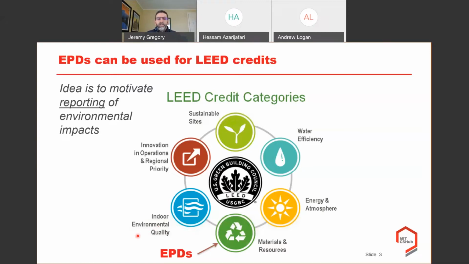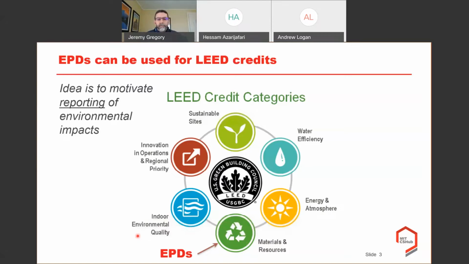That is, they wanted companies who were going to be supplying building products to basically say, here's our environmental footprint of our products, with the idea that hopefully it would then get them to make changes.